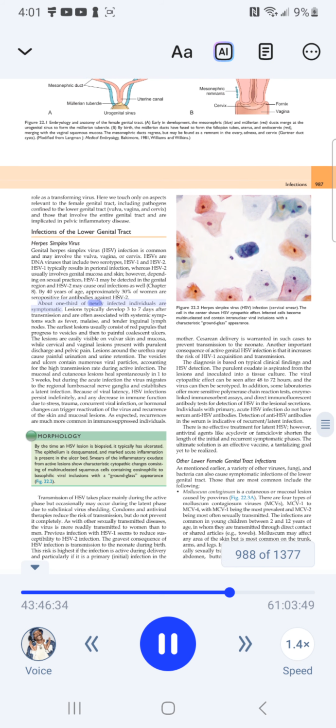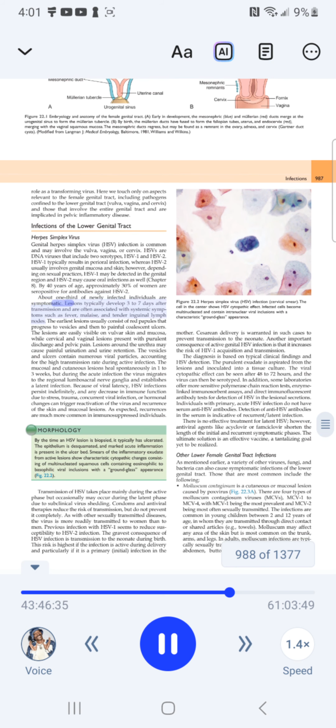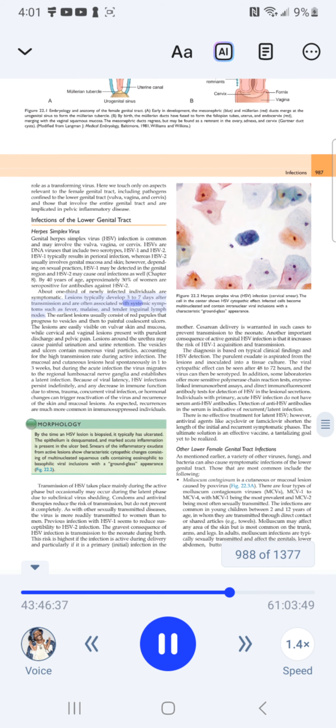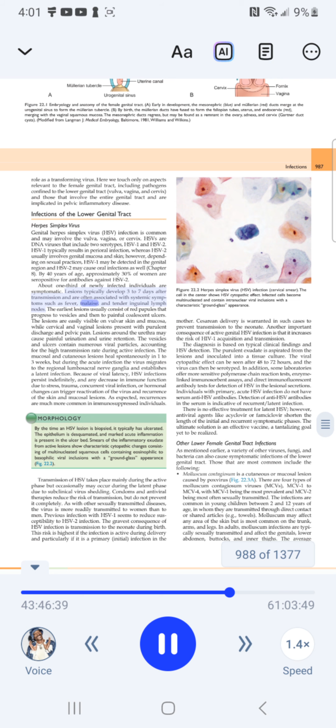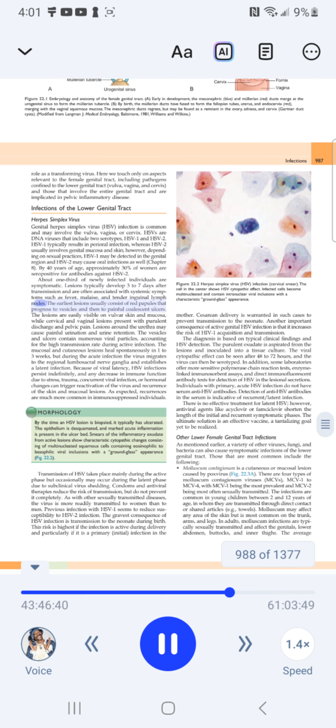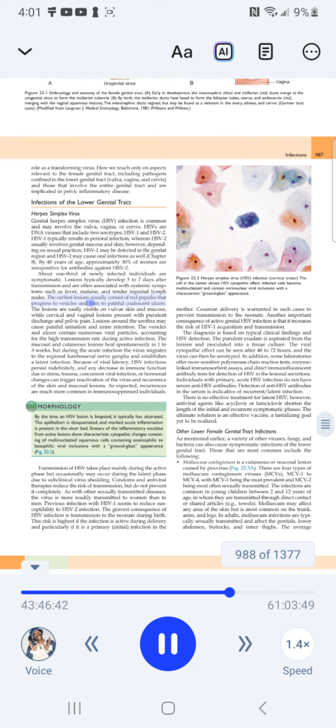About 1/3 of newly infected individuals are symptomatic. Lesions typically develop 3 to 7 days after transmission and are often associated with systemic symptoms such as fever, malaise, and tender inguinal lymph nodes. The earliest lesions usually consist of red papules that progress to vesicles and then to painful coalescent ulcers.